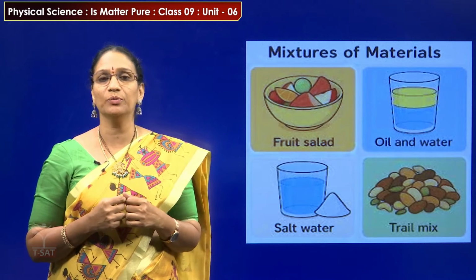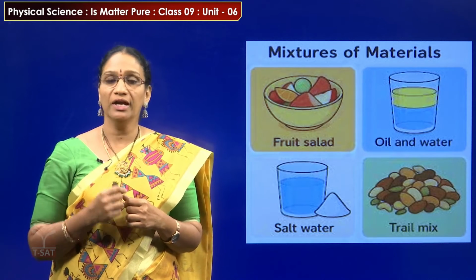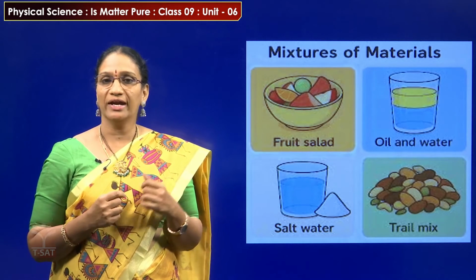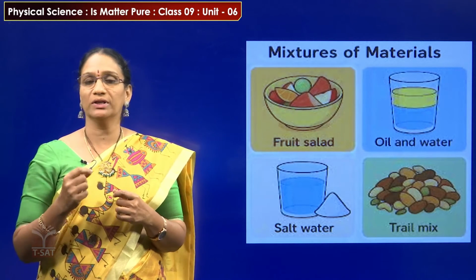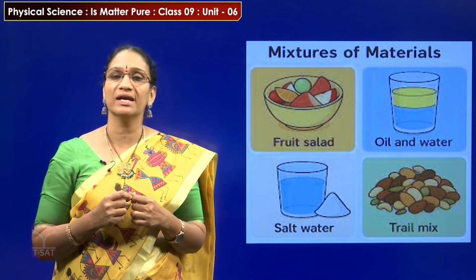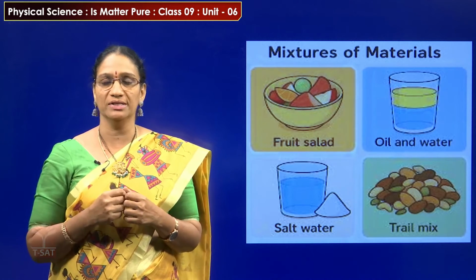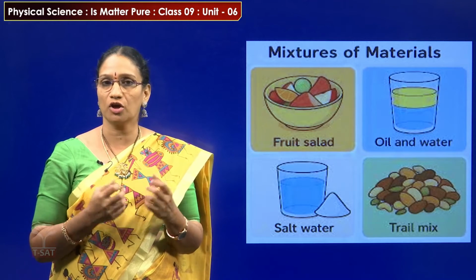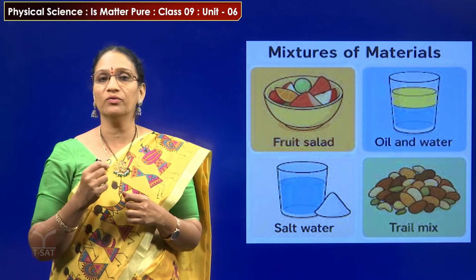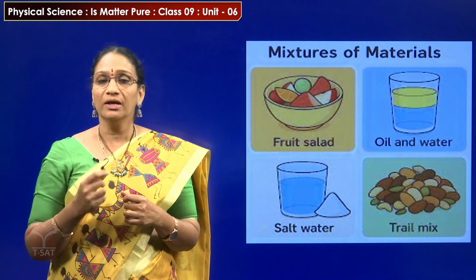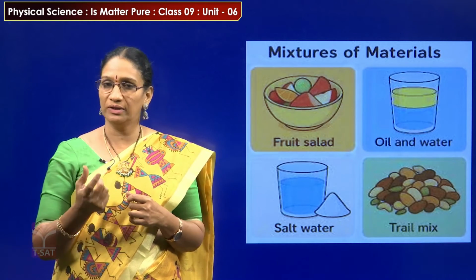And the third example is salt water. Salt, as we know, is completely dissolved in water; it is also considered a mixture. And the fourth one is the trial mix, that is nothing but the concrete mixture which we use for the construction of houses. This is also considered a mixture. In all these 4 examples, so many components are present in these mixtures. In fruit salad, different fruits are the components. In oil and water, oil and water are called components. In salt water, salt and water are called components. In the trial mixture, gravel, cement, sand and water are considered the components.